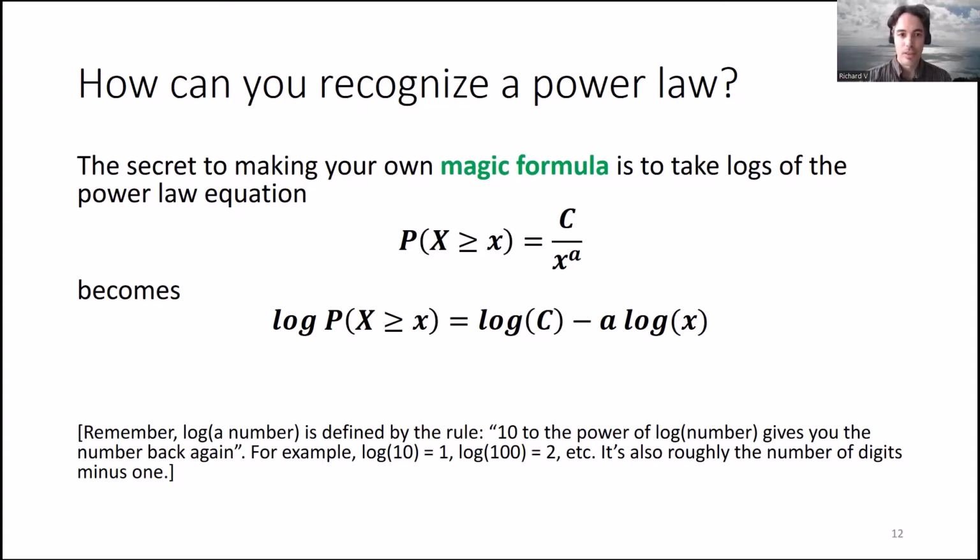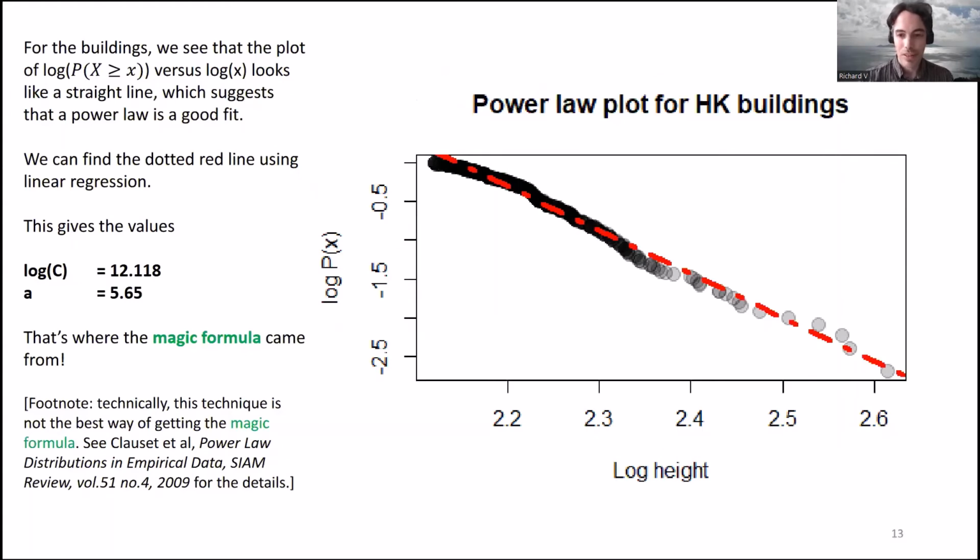And so instead of doing some curvy plot, we can plot these numbers that are supposed to appear in a straight line. What we plot is the logarithm of the proportion of things that are greater than or equal to x on the y-axis, and the logarithm of x on the x-axis, for each value of x that we see in our data. If we have a power law, then these points have to follow a straight line. So this is what I did for the 500 tallest buildings in Hong Kong, and the picture I got is the picture that you see there.